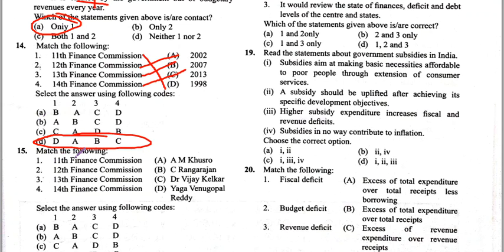Match the following statements with the different Finance Commissions and who headed them. Okay, you know that the 11th Finance Commission is headed by A.M. Khusro, the 12th Finance Commission is headed by C. Rangarajan, the 13th Finance Commission is headed by Dr. Vijay Kelkar, and the 14th Finance Commission is headed by Y.V. Reddy. So 1A, 2B, 3C, 4D. So answer is B.